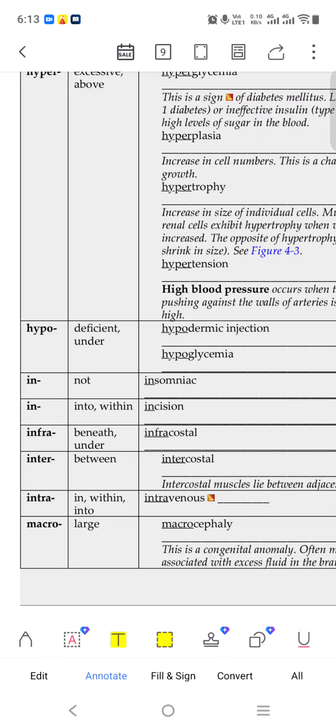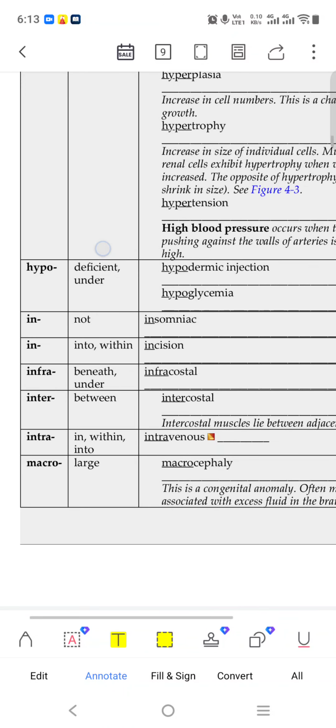Hypoglycemia. The sugar level has come down. Glycemia means sugar. In means not, like insomnia. People who don't feel like sleeping have insomnia. In also means into or within, like incision. We know that incision. An incision is making a cut.